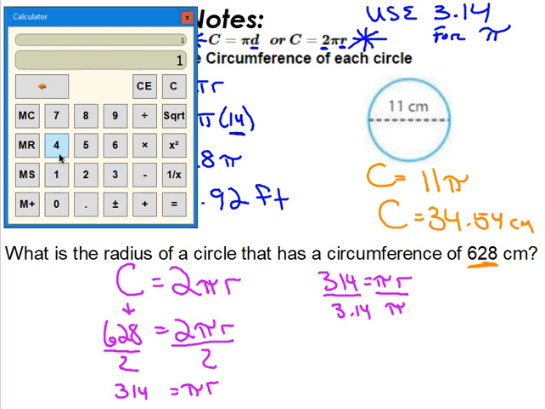Now, I'm just going to show you what it is in the calculator so that you believe me. So 314 divided by 3.14 is 100. So there's your radius, and you're done. All we did was plug in what we knew. We knew the circumference, so I plugged that into the circumference formula, and then I solved for my radius just by dividing by 2 and dividing by pi.